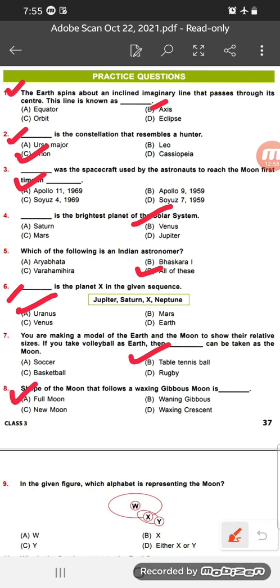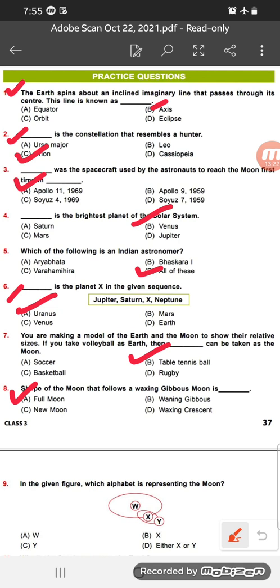Number 8. The shape of the moon that follows the waxing gibbous moon is dash: full moon, waxing gibbous, new moon, waxing crescent. Okay, so the question is the shape of the moon that follows the waxing gibbous moon.